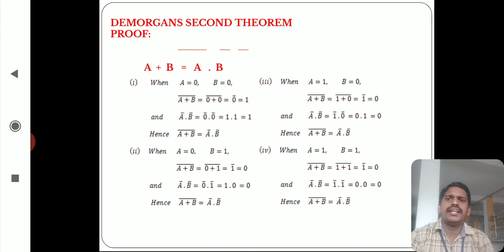And finally when A equal to 1 and B equal to 1, we get LHS equal to 0 and RHS equal to 0. In this way, you have to verify 4 combinations, putting the A and B variables in the equation of De Morgan's second theorem. They are satisfied in all 4 combinations. This is the proof of the second theorem of De Morgan's law.